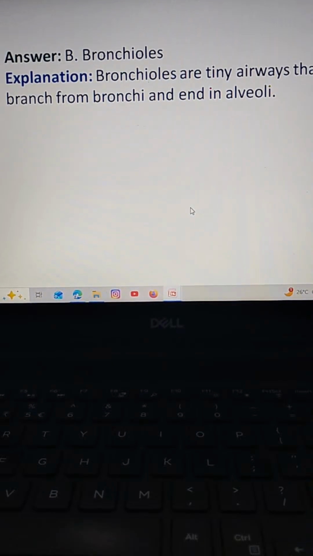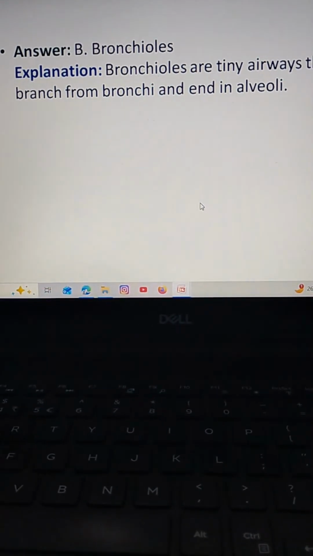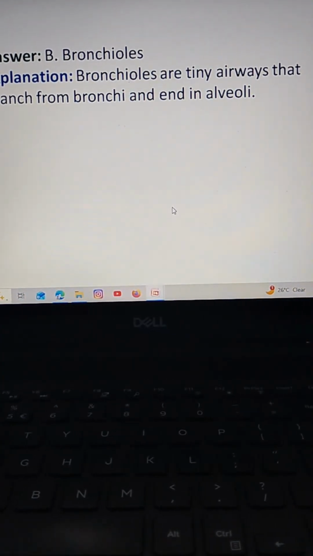The correct answer is option B, bronchioles. Bronchioles are the tiny airways that branch from bronchi and end in alveoli.